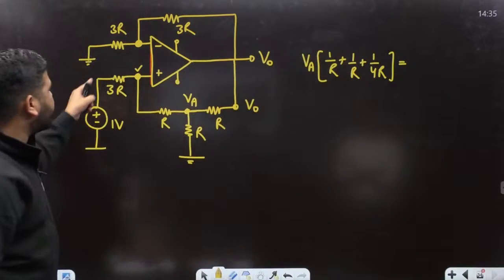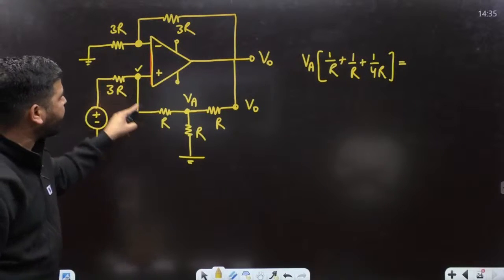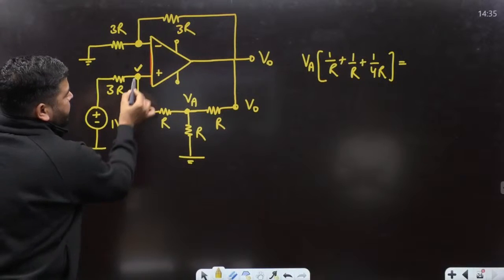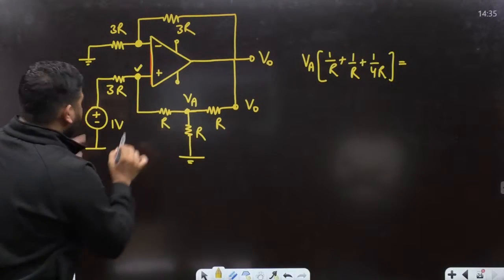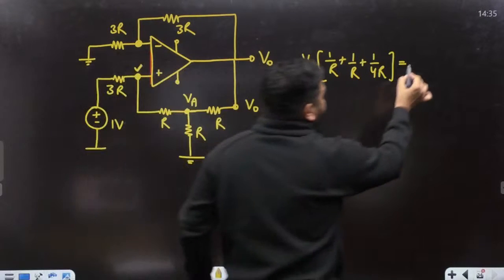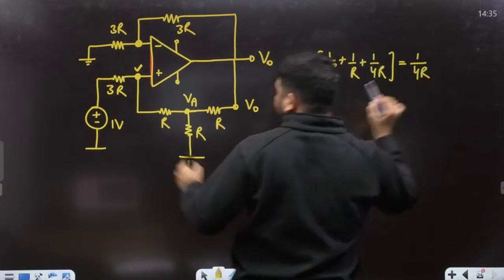The entering current from this side will be equal to 1 divided by 4R. This is not a junction point. This is a node point because there is no current entering in the op-amp. So you can say this is 4R. So 1 divided by 4R is the entering current on this side.